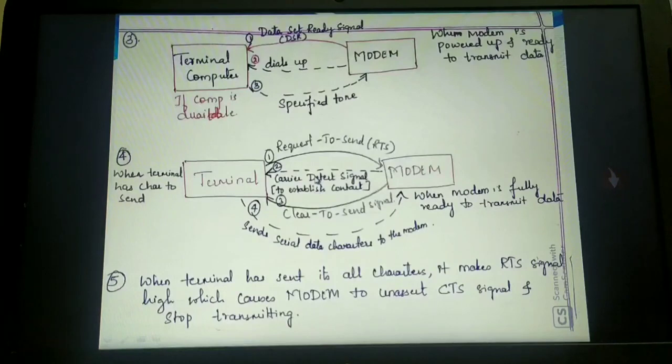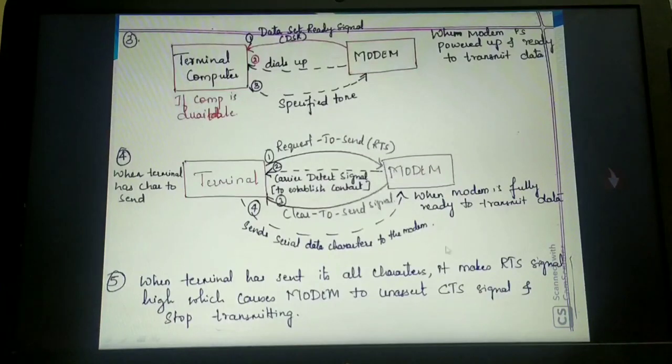As I said, let us take three examples, A, B, C, three computer systems. Think that in this scenario A is connected, B is connected, and C is connected to the modem. Think that A is already communicating with the modem. Simultaneously, B also wants to send data. While A is making an arrangement and wants to send data, B also wants to send data simultaneously. In that case, how does the modem recognize? It will accept the data on a first come, first served basis.